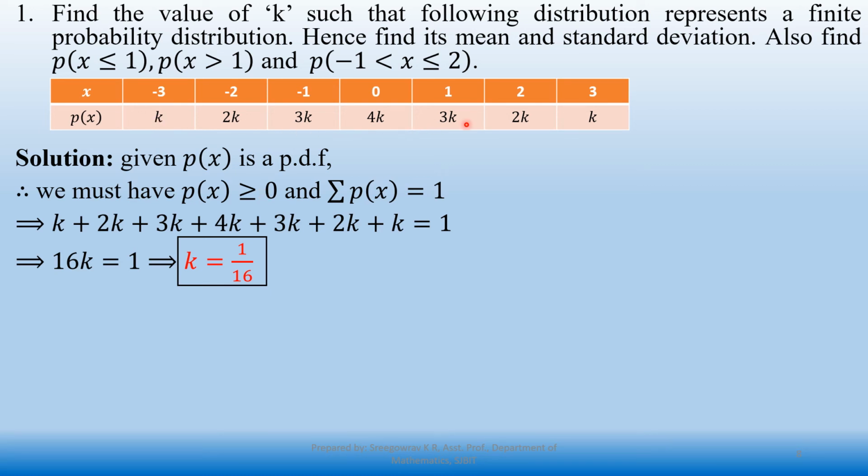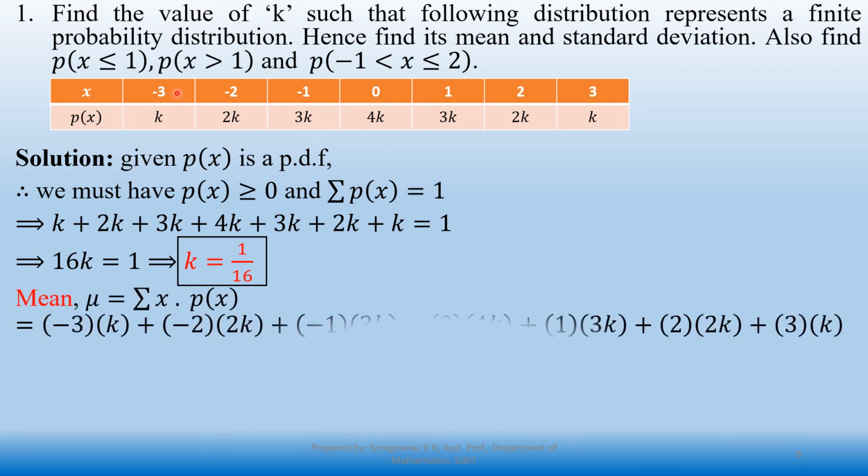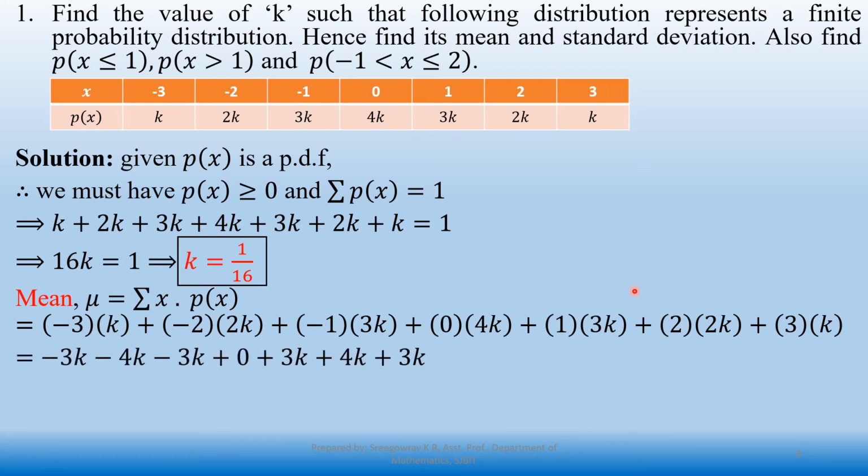Now I am going to find the value of the mean, summation of x into p of x. We have the values of x and p of x here. Substitute carefully: minus 3 into k, minus 2 into 2k, minus 1 into 3k, and so on, up to 3 into k. Simplify and add together, and we'll get the value of the mean. The value of the mean is very important because it is directly used in finding the variance. If you make any mistake in finding the mean, the variance and standard deviation automatically go wrong. So find the value of the mean carefully.